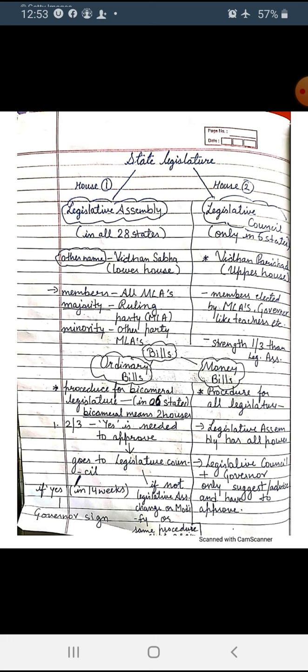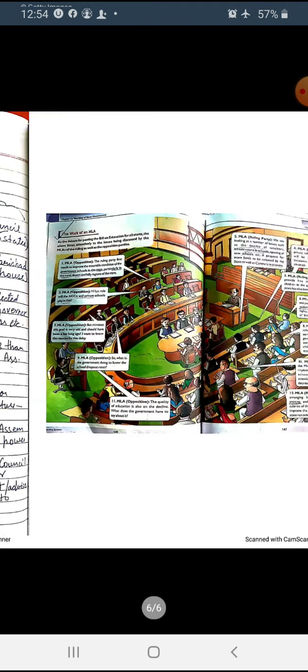If yes, then the governor signs and it becomes law. If it is rejected, then it goes back to the legislative assembly and they have to make amendments and changes in that bill. After that it again goes to the legislative council. If they say yes, then it goes to the governor. So like this a bill becomes law. I think it is clear with the help of this flow chart.